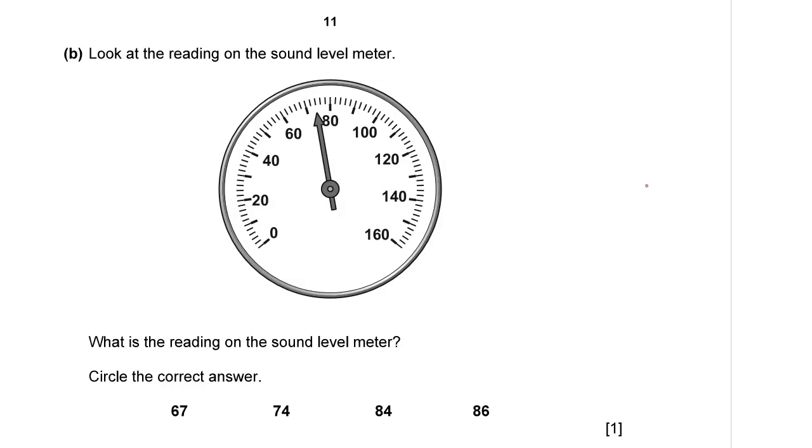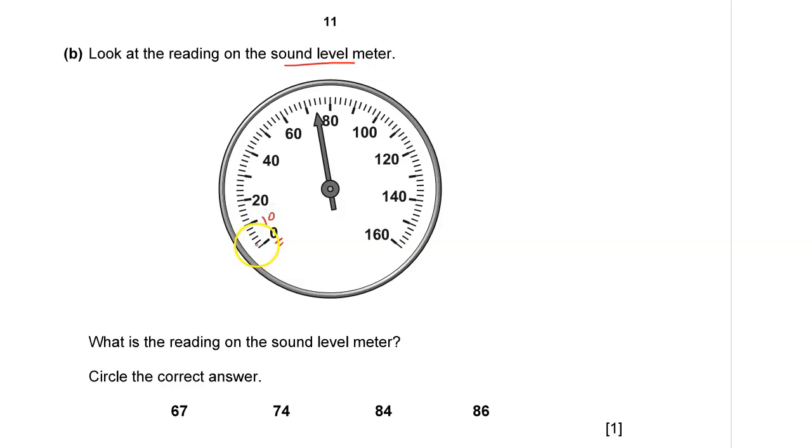Part B of number 11. Look at the reading on the sound level meter. What is the reading on the sound level meter? Circle the correct answer. Of course, look clearly at the scale. Always you have to understand the scale before you do any reading. This is 0 here. The next number is 20. So it means that we have 10 right there.